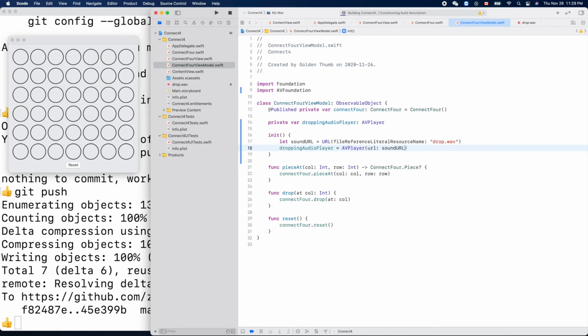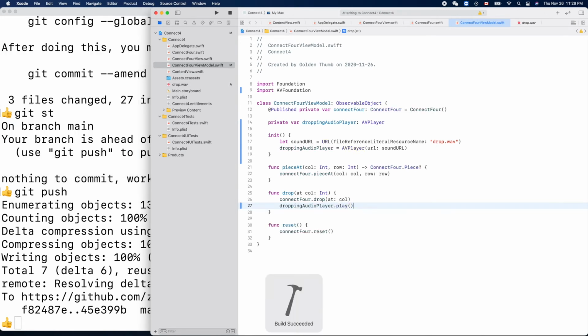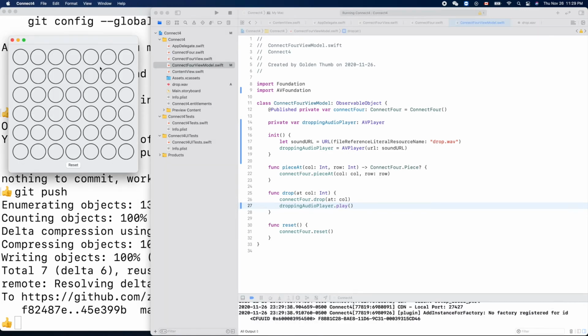Command B. It compiles. Okay, now drop. Okay, so after we drop, let's play it. Dropping piece dot play. Yeah, let's give it a try. Yes.